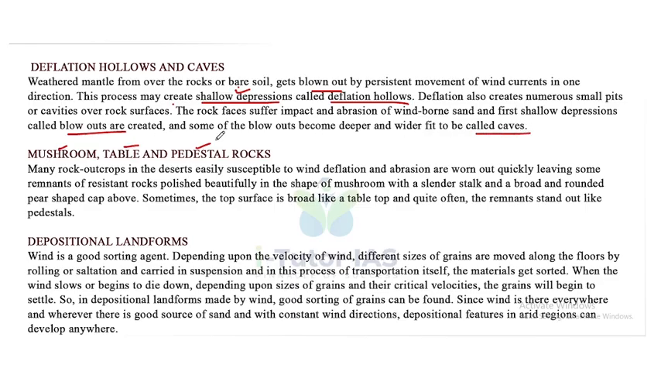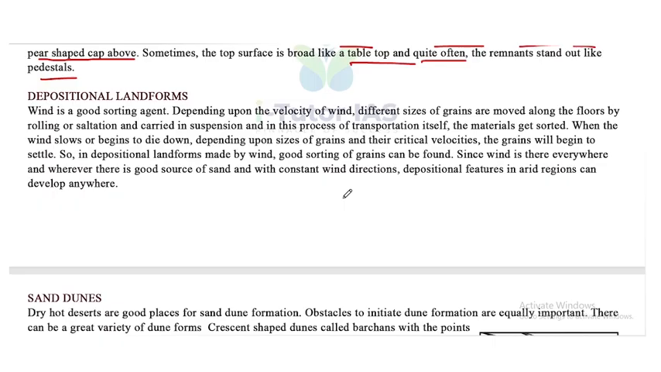Mushroom, table and pedestal rocks. Many rock outcrops in the deserts, easily susceptible to wind deflation and abrasion, are worn out quickly, leaving some remnants of resistant rocks polished in the shape of a mushroom with a slender stalk and a broad, rounded, pear-shaped cap above. Sometimes the top surface is broad like a tabletop, and quite often the remnant stands out like a pedestal. So that is a table and pedestal rock, and if the shape is like a mushroom, then it's called a mushroom rock.